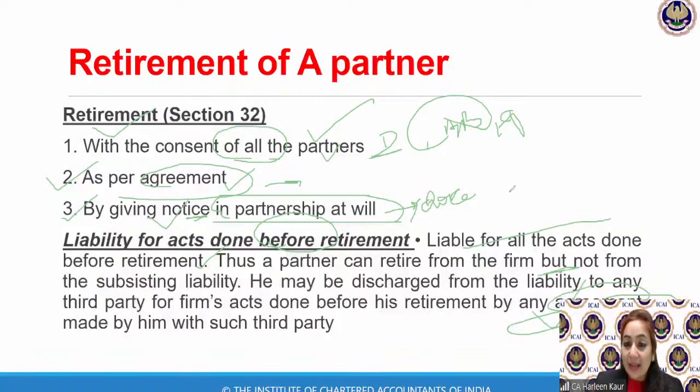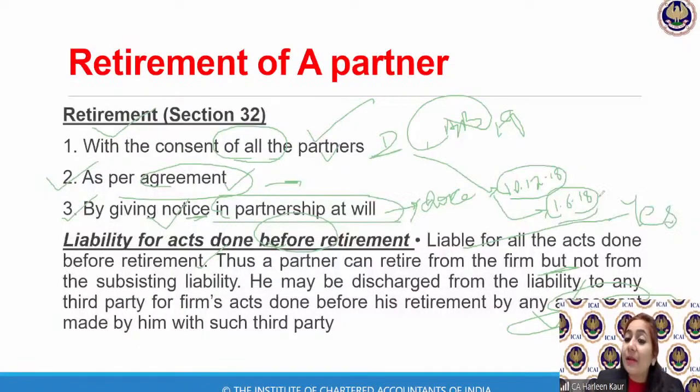Now, say Mr. D is retiring on 10th December 2018. And there was a loan taken by the firm on 1st June 2018 while he was a partner. Is he liable for this loan? The answer is yes.